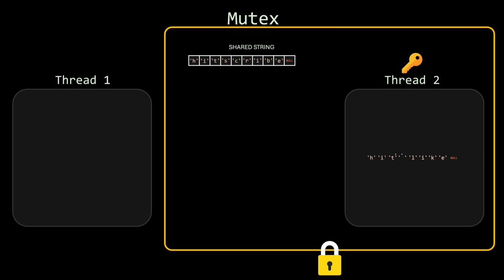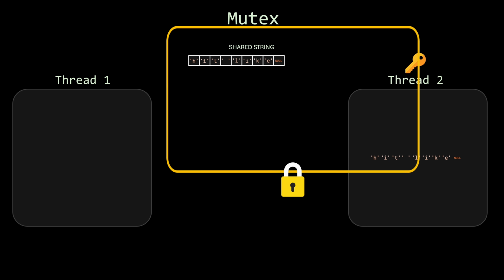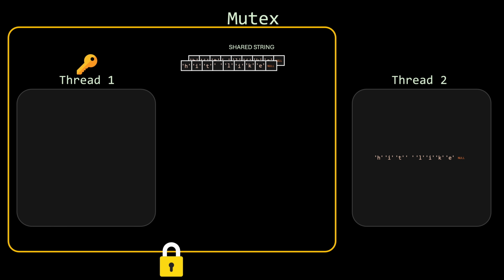In the same way, a thread cannot read from the variable without having the key. It has to wait until the other thread is done and releases the lock. And that's a very simplified explanation of how race conditions are avoided. The question now is, what does this have to do with Python?